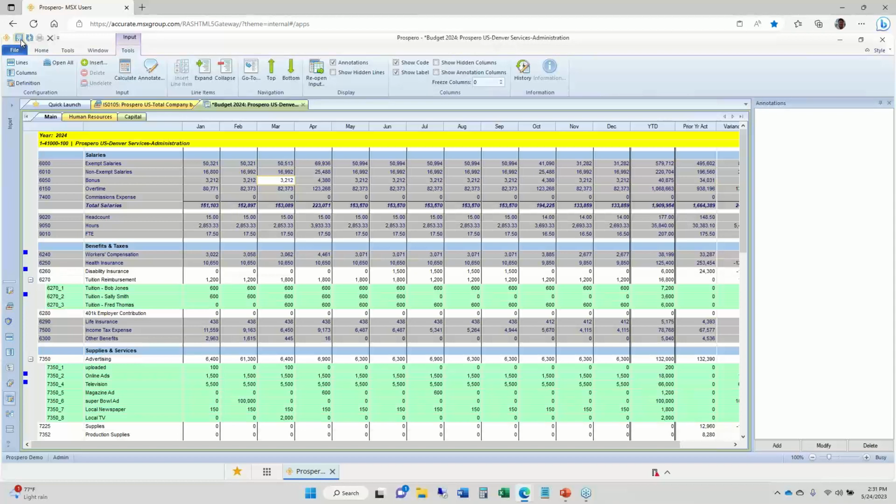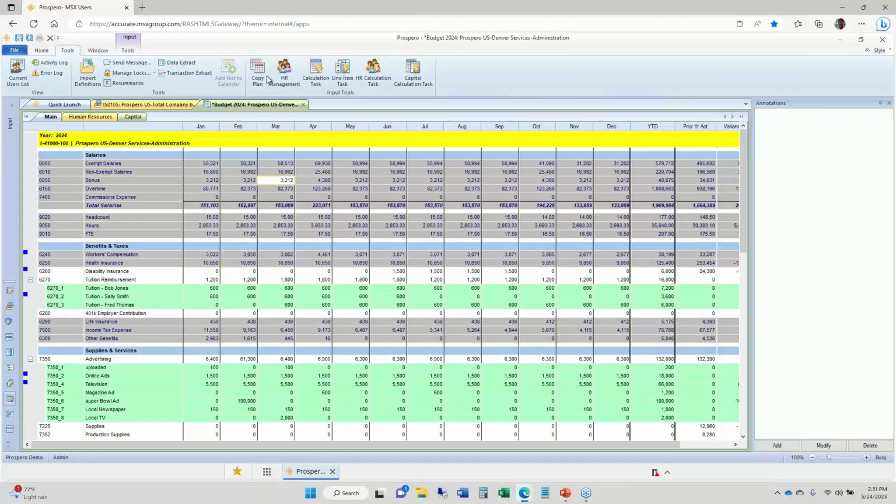All right, so great overview there of the budgeting process inside Prospero. Easy input for your budget managers, easy for your budget administrator to manage the system. You can have as many different budget versions set up inside Prospero as you need to, and as many forecast versions as you need to. We've got wizards that will help you through the process, like if you do an original budget and then you want to copy that to a new forecast version, that's an easy one-page copy inside Prospero.